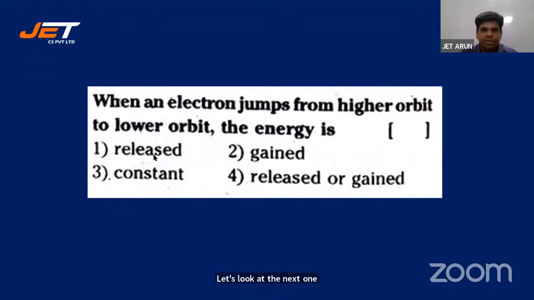When an electron jumps from higher orbit to lower orbit, is the energy released, gained, constant, or released or gained? It jumps from higher orbit to lower orbit. Okay, meaning again a consistent response. Yeah, here I got a wrong response. Okay, one of you answered wrong.